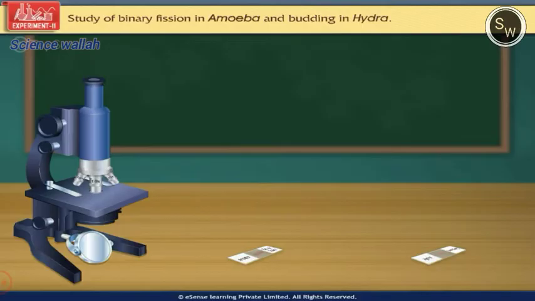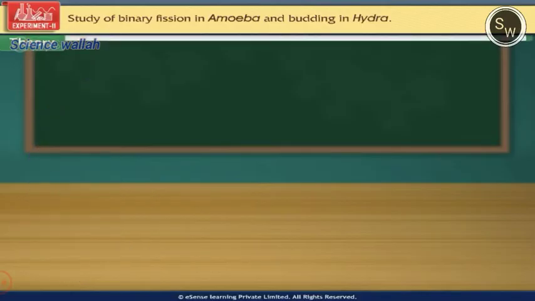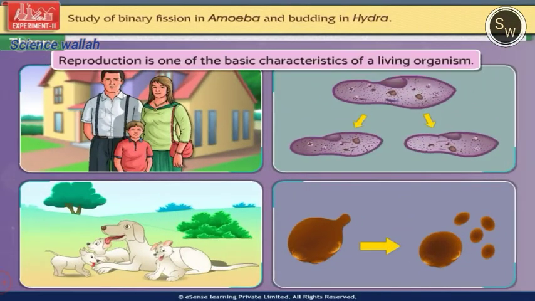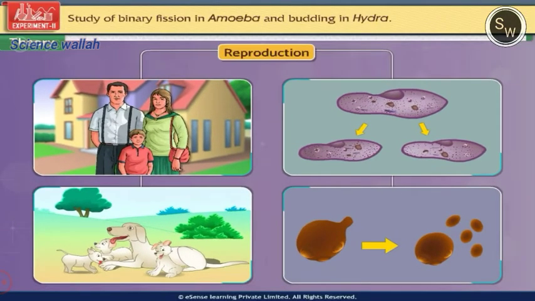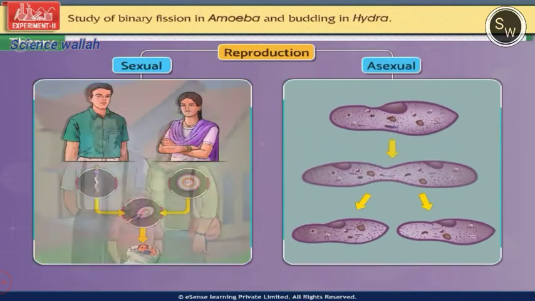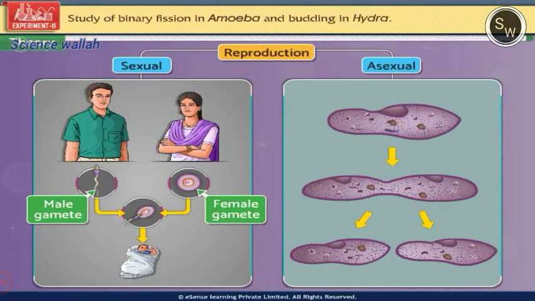Before we start with the experiment, come, let us revise some theory related to it. Reproduction is one of the basic characteristics of a living organism. There are two types of reproduction, sexual and asexual. Sexual reproduction involves both male and female gametes, while in asexual reproduction, no gametes are involved.